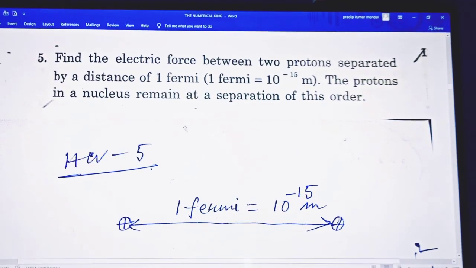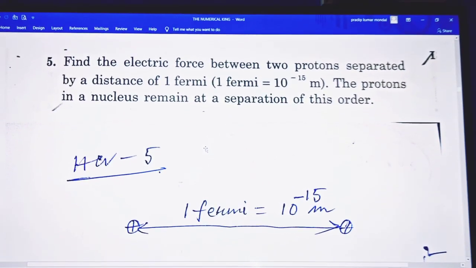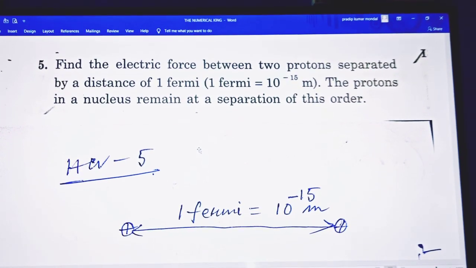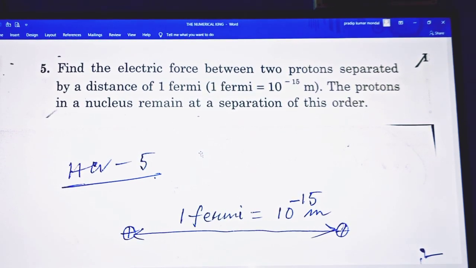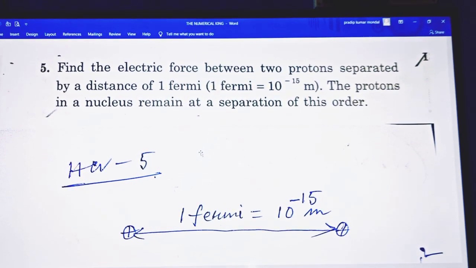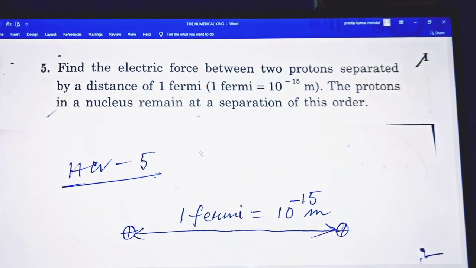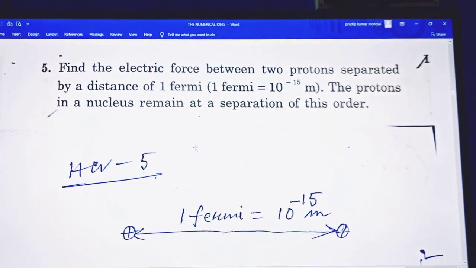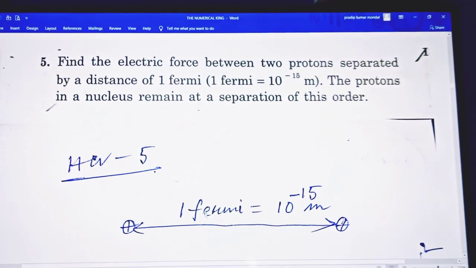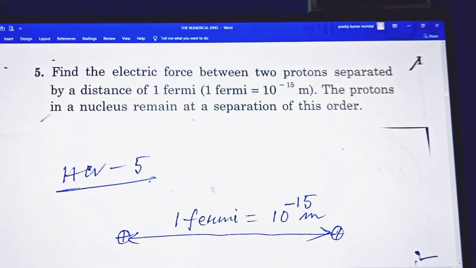And the question number 5: find the electric force between two protons separated by a distance of 1 Fermi, and the protons in a nucleus remain at a separation of this order. So nuclear separation is 10 to the power minus 15 meter, or 1 Fermi, but the size of the atoms is of the order of 10 to the power minus 10 meter.